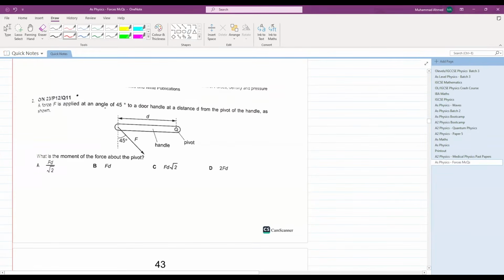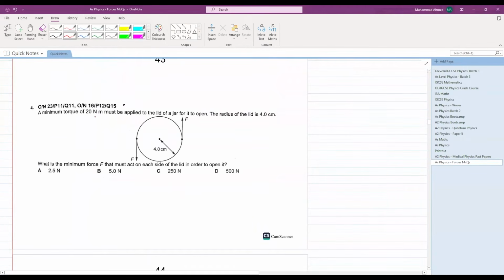Okay, let's see this. A force F is applied at an angle of 45 degrees to a door handle at a distance d from the pivot of the handle as shown. What is the moment of the force about the pivot? We have to calculate the moment of the force about this pivot. So first of all, let's resolve this force and calculate this component of the force. This will be equal to F cosine 45. What is the distance? d. So F cosine 45 multiplied by the distance d. This gives you an answer of Fd over root 2. A is your answer.